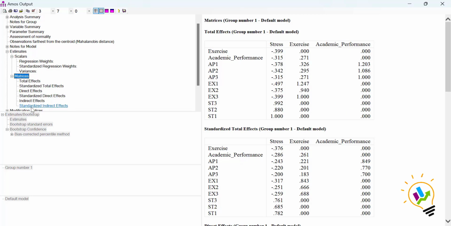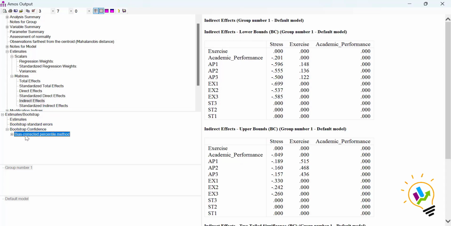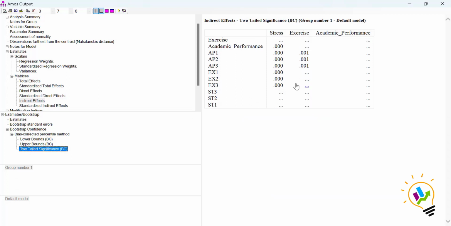Here we must select indirect effect. Now in this indirect effect, again in bootstrapping, in bias corrected, if you click the two tails significance, here we are going to get whether the indirect effect is significant or not between stress to academic performance. The value we got is 0.000, which is less than 0.05. So it is significant. So we have an indirect effect between stress to academic performance. It means that exercise is mediating between stress and academic performance.